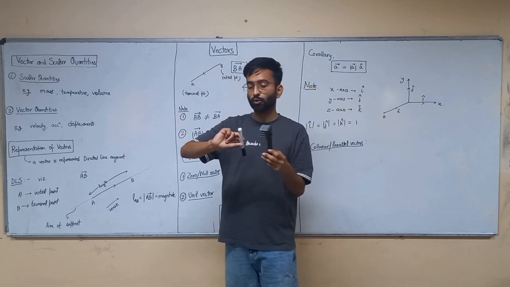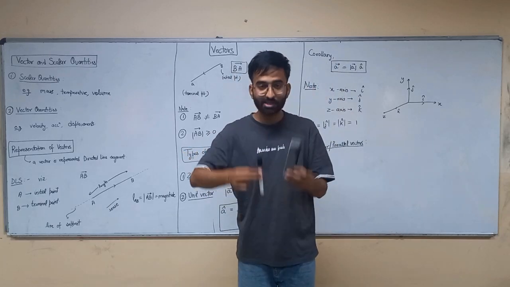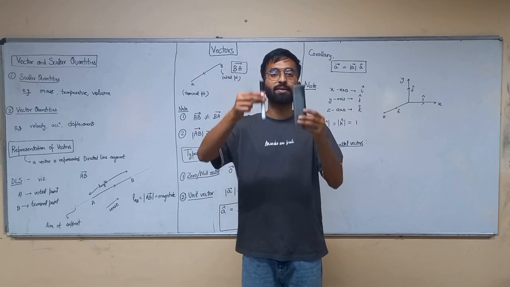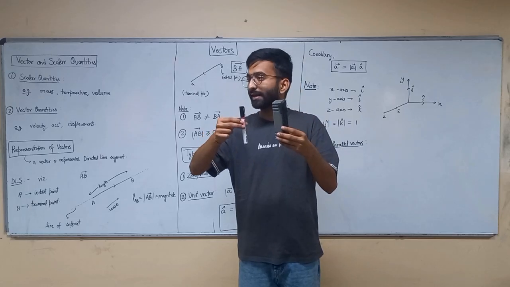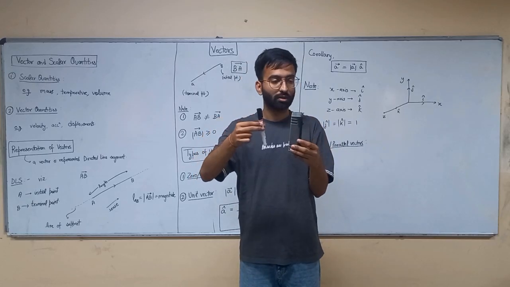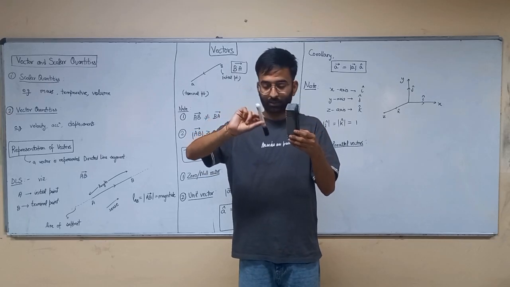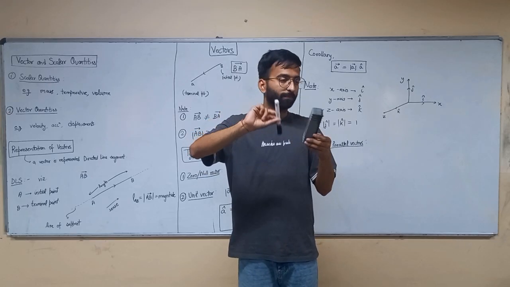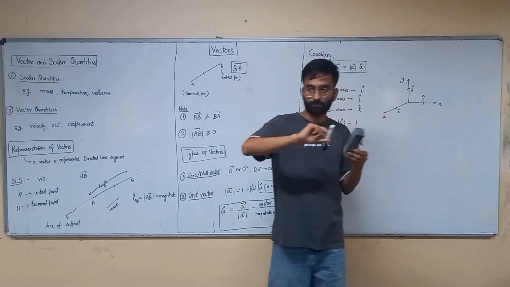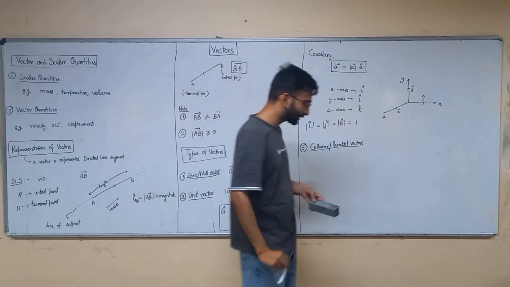So the collinear vectors are of two types. If the direction is similar, in the same sense, these are called like vectors. Like they are liking each other. If the direction is not similar, those are called unlike vectors.